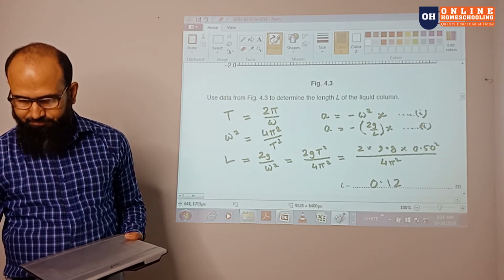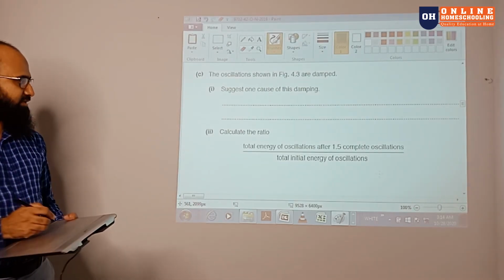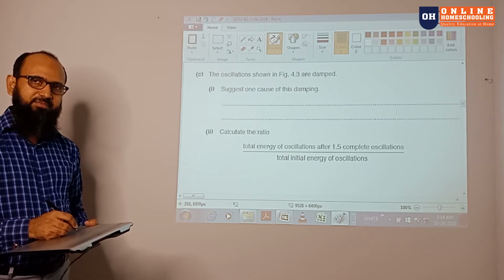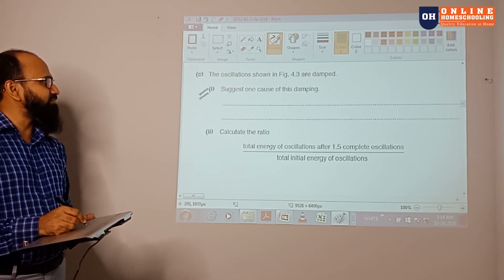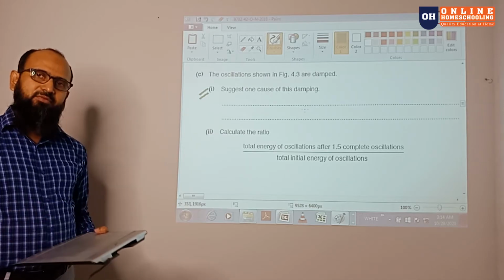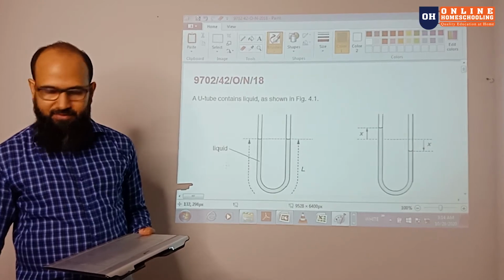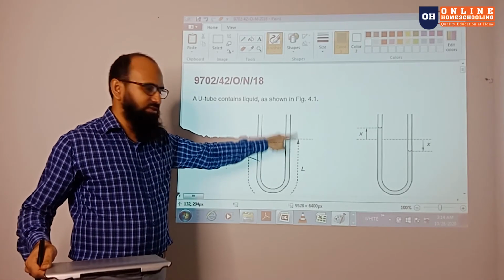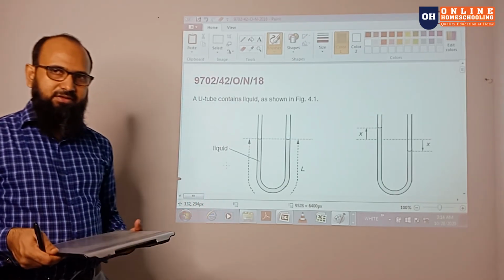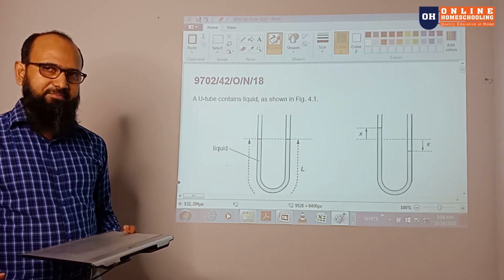Okay, so we just continue with the question. Now the damping is coming in. What is it that makes the damping? If you see the question in the beginning, the system is vibrating, so there is some friction happening, or you can say there is some viscosity of the liquid that makes the damping.